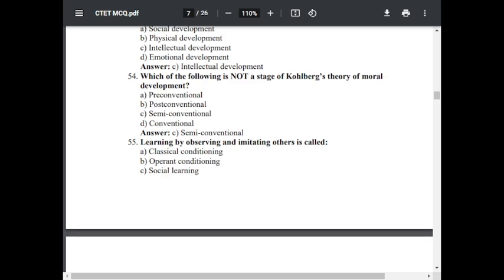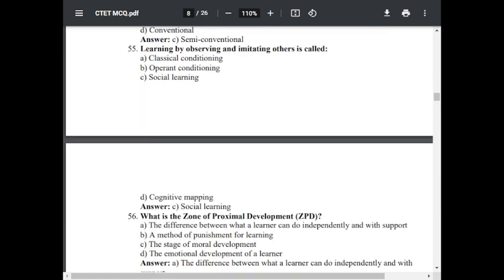Question number 55. The learning by observing and imitating others is called. Option A, classical conditioning. Option B, operant conditioning. Option C, social learning. Option D, cognitive mapping. The correct answer is social learning.